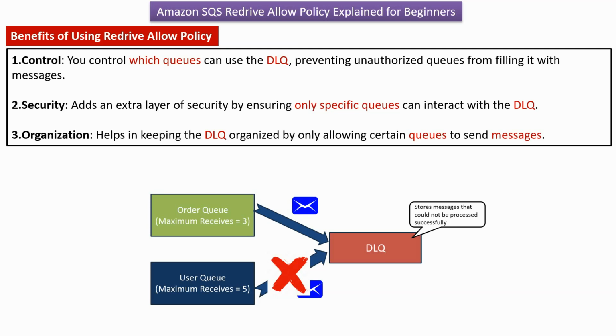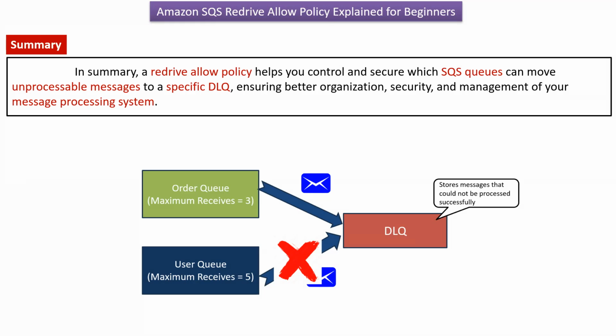The third point is organization. It helps in keeping a dead letter queue organized by only allowing certain queues to send messages to the dead letter queue. In summary, a redrive allow policy helps you to control and secure which SQS queues can move unprocessable messages to a specific dead letter queue, which ensures better organization, security, and management of your message processing system.